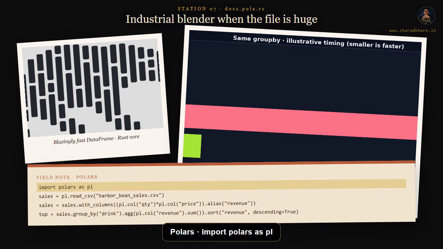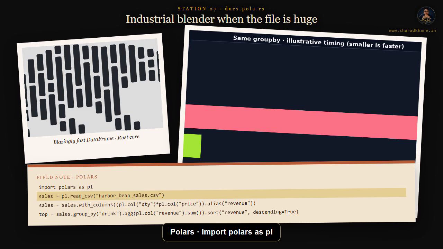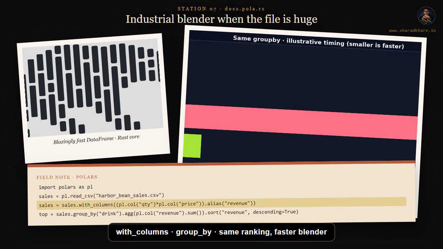On a 10 million row export, pandas can feel like stirring soup with a teaspoon. Polars is a modern table library written for speed, with a lazy engine when you want one. import polars as pl. read_csv, same Harbor Bean file, but Polars owns the memory layout now. Then we chain with_columns, qty times price, alias revenue. with_columns adds the revenue column without scattering temporary variables across your notebook. Group_by drink, agg revenue sum, sort revenue descending. That is the same ranking you wrote in pandas, expressed as a pipeline Polars can optimize.